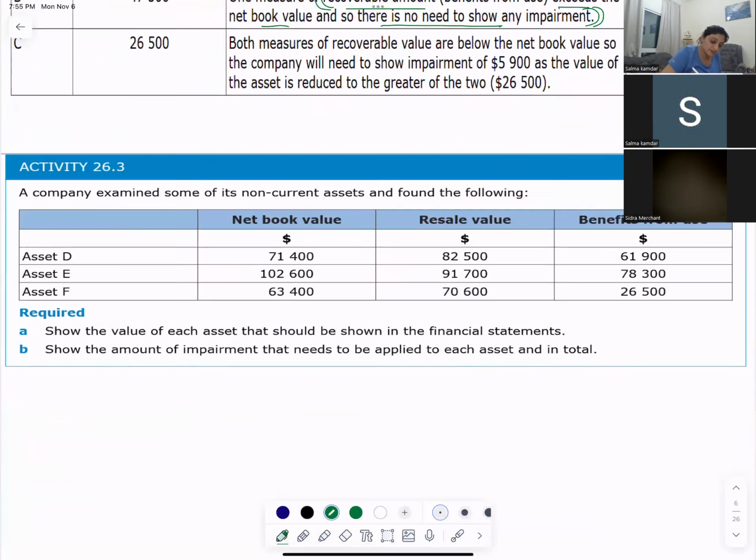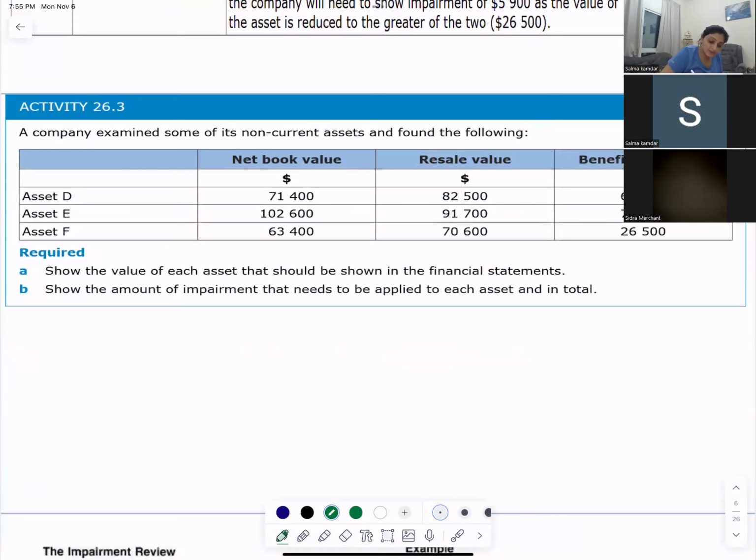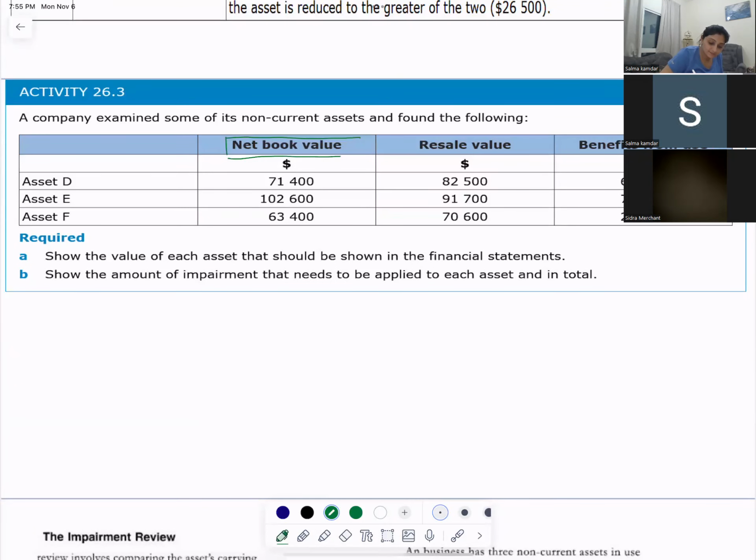What is net book value also called? Carrying value. Carrying value is compared with recoverable amount. Okay. Resale value is the fair value, and benefits from use is value in use. How do you get the recoverable amount? Higher of both.